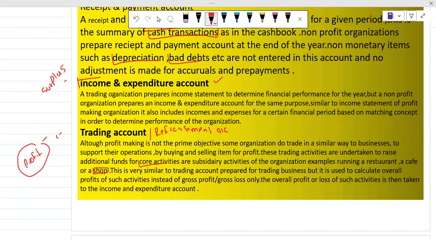The income and expenditure account is basically for the whole NPO. If there is a hospital, okay, ABC hospital, and maybe they are serving too many people for free, so ABC hospital may have a cafe outside the hospital.